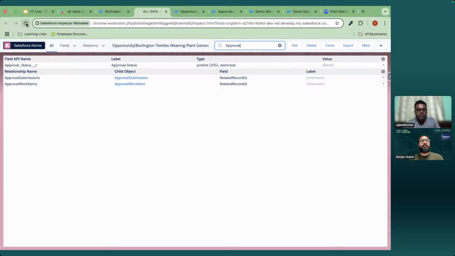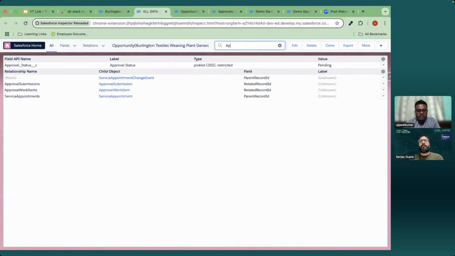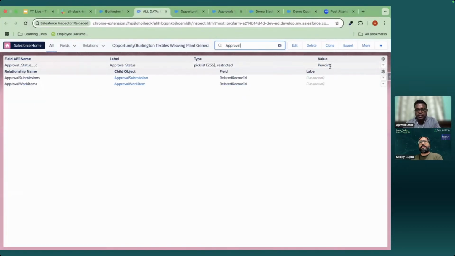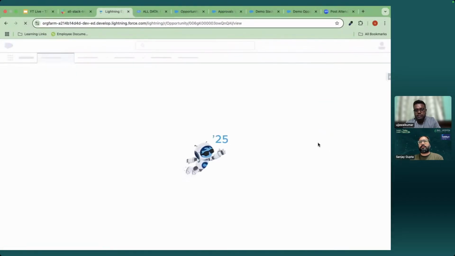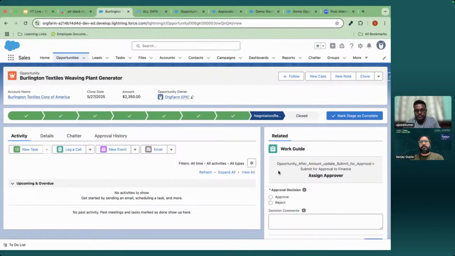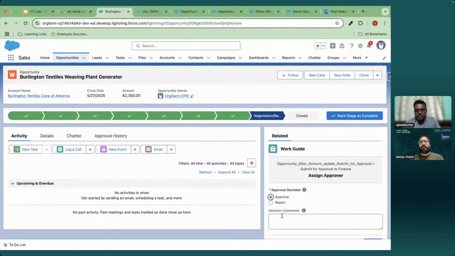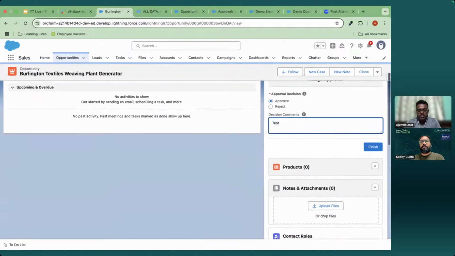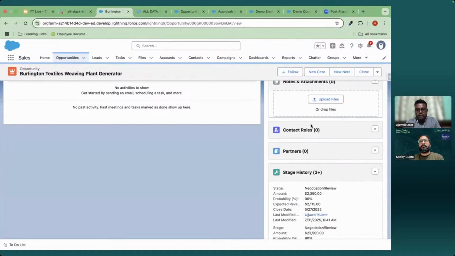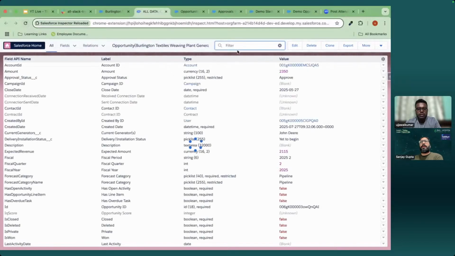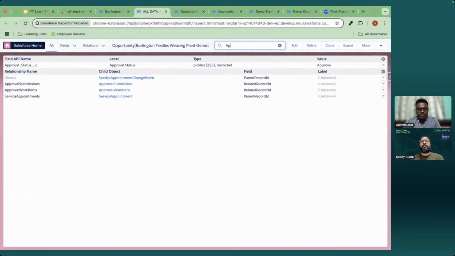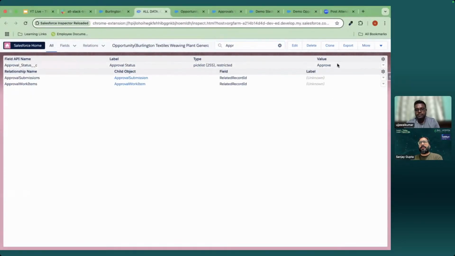Let me refresh. It should be set to pending. Yes, now we can see it's pending. Now let me approve it. I can add a comment as well. Okay, now it should be set to approved. See? It is working. So this is how it works.